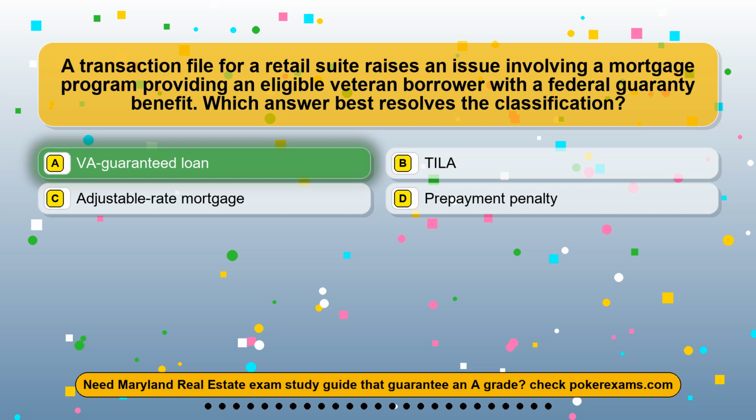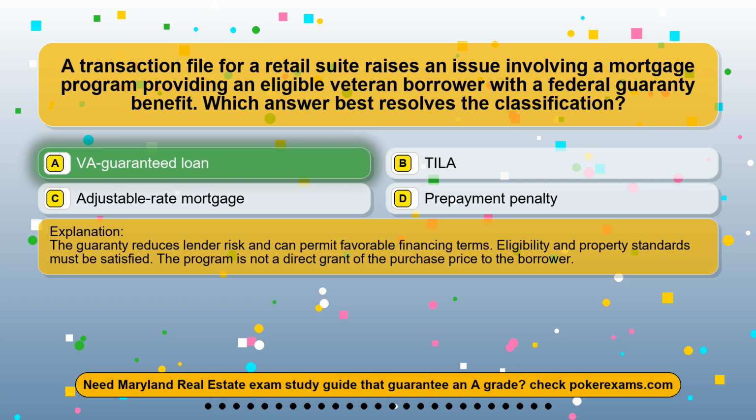The correct answer is option A, VA-guaranteed loan. The guarantee reduces lender risk and can permit favorable financing terms. Eligibility and property standards must be satisfied. The program is not a direct grant of the purchase price to the borrower.